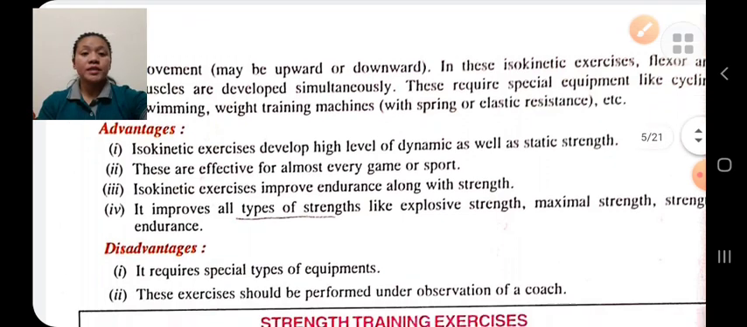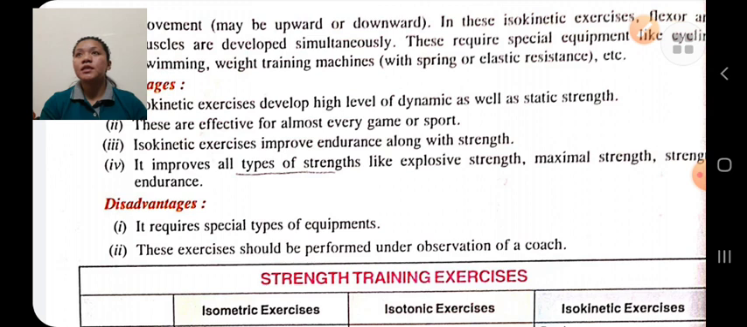And the main disadvantage is that special equipment is required to perform isokinetic exercise. It should be performed under observation, and the chance of injury is more in isokinetic exercise.